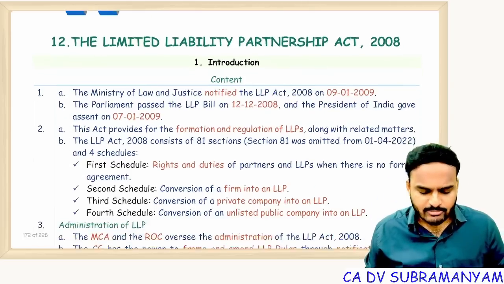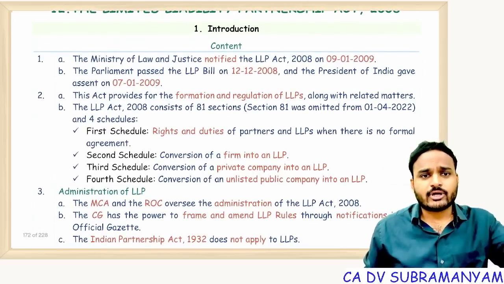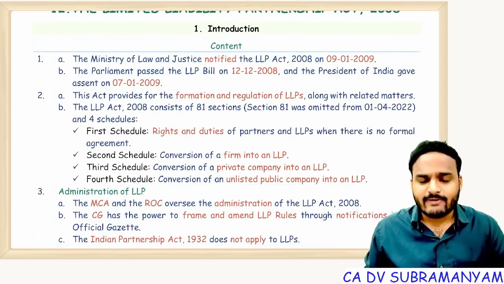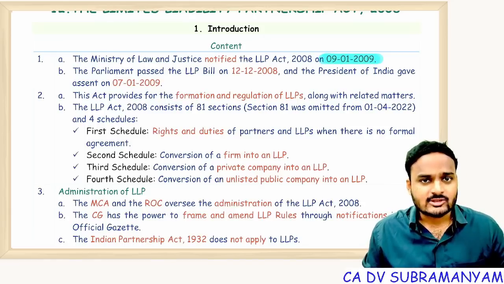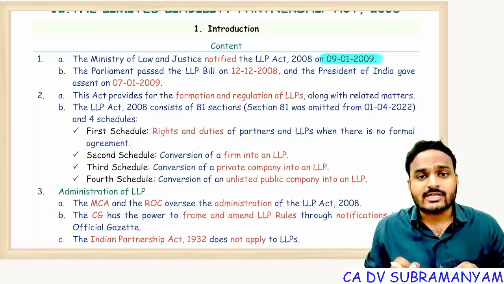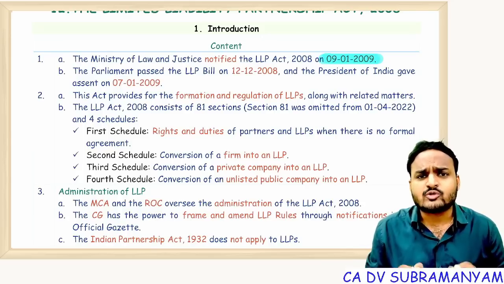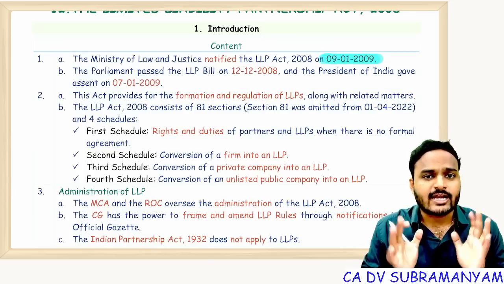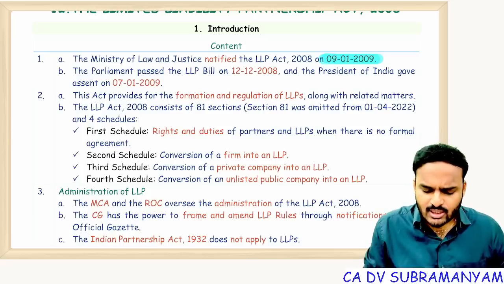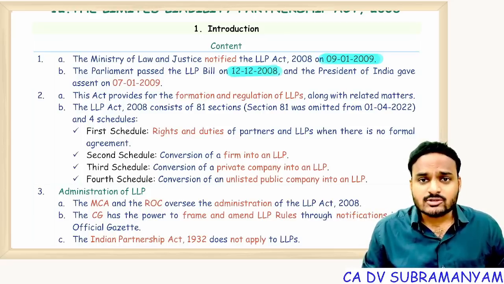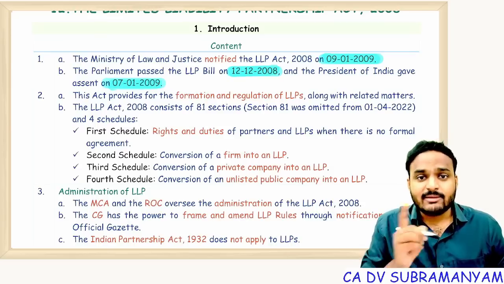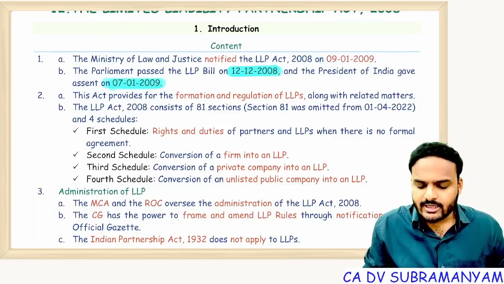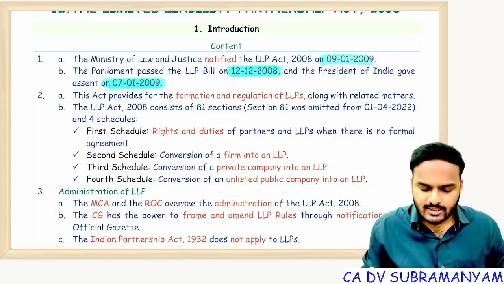Now let's look into the material. So these dates are very important. The LLP Act got notified on, come on, tell me which date? 9th January 2009. So the notified date is 9th January 2009. So what is the commencement date of the LLP Act 2008? 9th January 2009. And Parliament gave approval to the LLP bill on 12th December 2008. The President gave consent on 7th January 2009. But this came into force with effect from 9th January 2009. Is it clear?